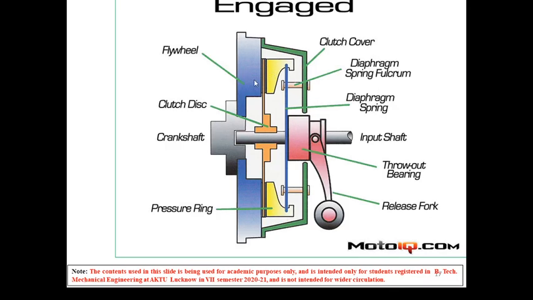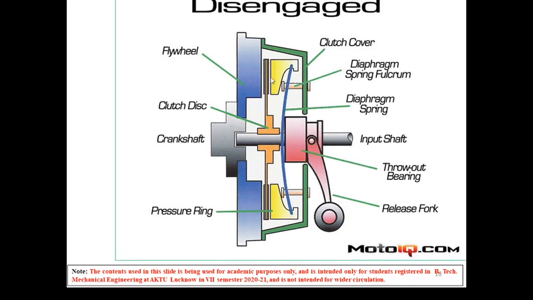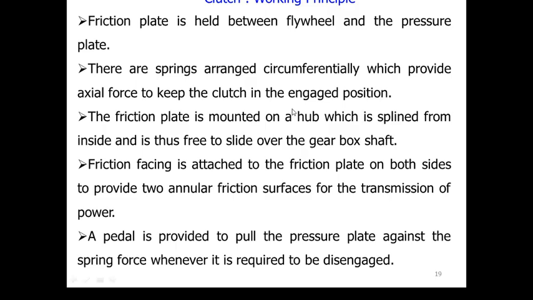Due to which, see this, when it is straight, some force is applied over it so that it comes to the straight position, so it engages the friction material with the flywheel. Okay, so the drive will be transmitted, but when it is pressed further it will be curved, due to which this part will be freed from the flywheel, so this will not transmit the torque.